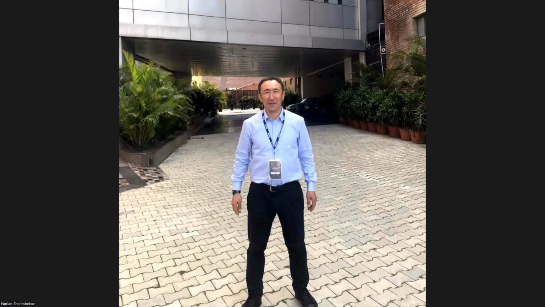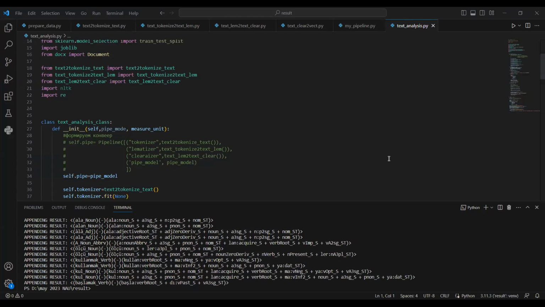So the coding is working, and if you change this sample text with a novel, the machine learning model will also analyze that text, and it's a good result. It's working. Thank you for your attention.